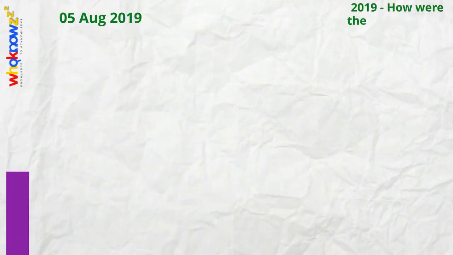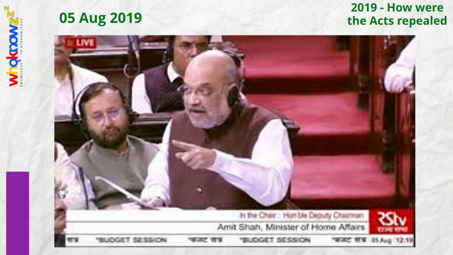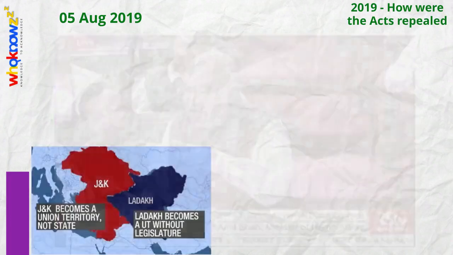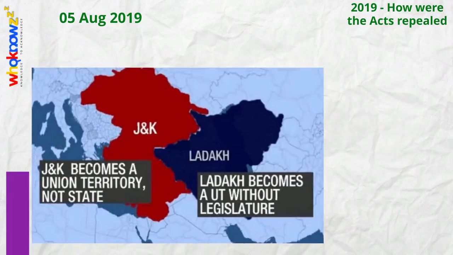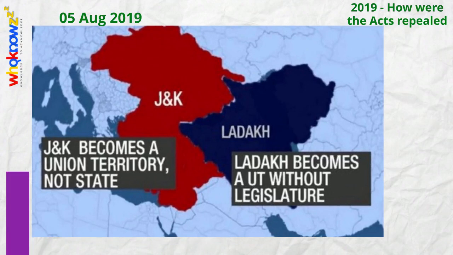Finally, coming on to the 5th of August 2019, in one day, these acts, that is Article 370 and 35A, were removed and Jammu and Kashmir was made into 2 union territories. Jammu and Kashmir Union Territory got state status like Delhi, and Ladakh was made into an independent union territory.